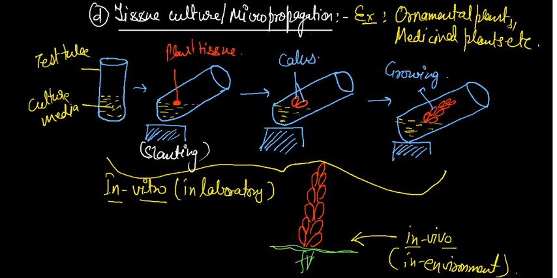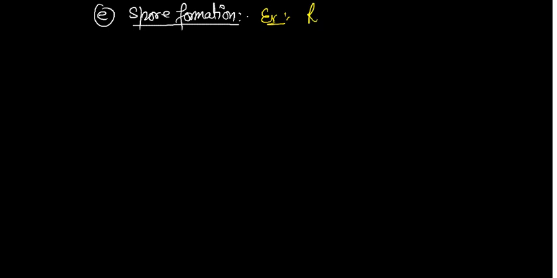Come to the next one. The next one is a little bit easy. That's D. After that we have to discuss the E part. E is spore formation. The best example of spore formation is Rhizopus, which is commonly called mucor. Sometimes the question arises what is mucor and which type of reproduction takes place in it. That is asking about Rhizopus, which is commonly called mucor.